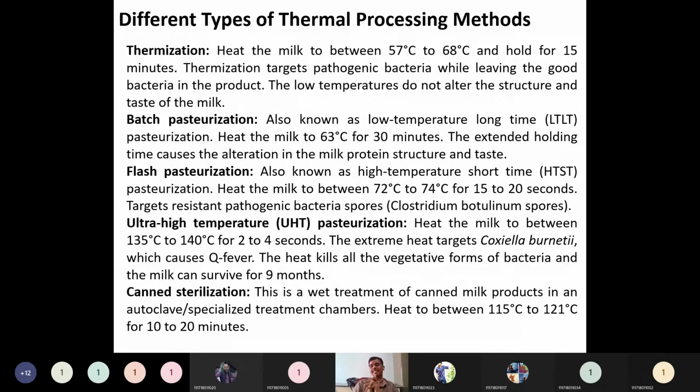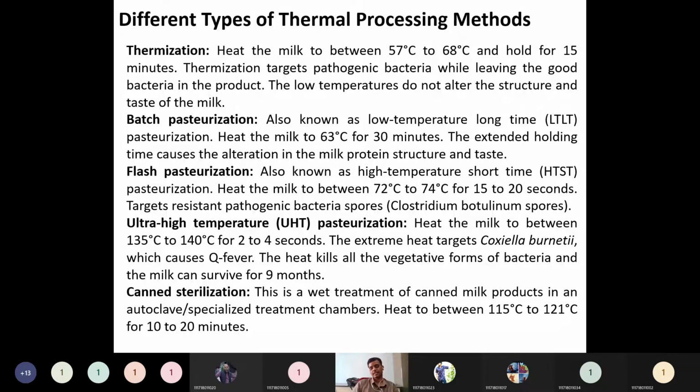Then the next one is canned sterilization. What is canned sterilization? This is a wet treatment of canned milk products in an autoclave or specialized treatment chambers, heated to between 115 to 121 degrees centigrade for 10 to 20 minutes. We can say this is a sterilization method in which the autoclave is useful. After canning the milk, the cans will be dropped into an autoclave instrument, which will pasteurize them using high temperature steam.